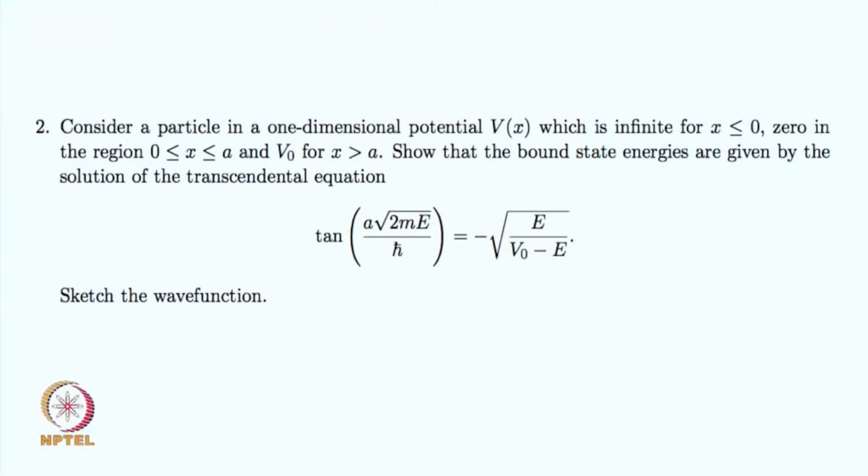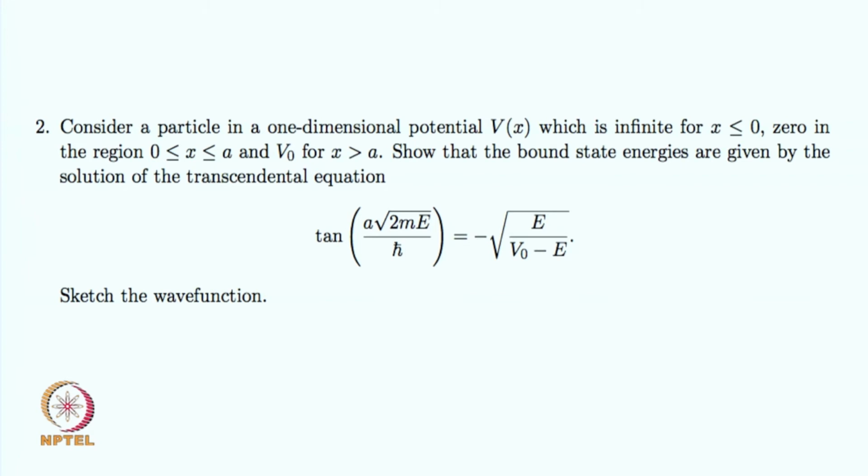Second problem is also a problem based on a one dimensional potential box, but here we have a potential which is non-zero. So, you consider a particle in a one dimensional potential V of x, which is infinity for x less than 0, and between 0 and a the potential is 0. For x greater than a the potential is V0.